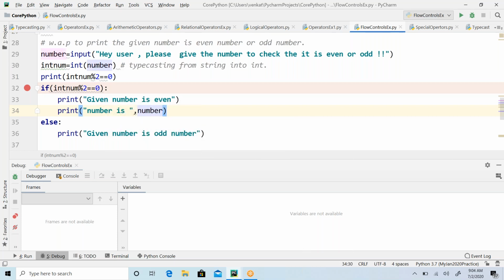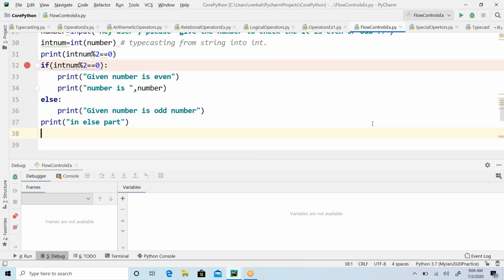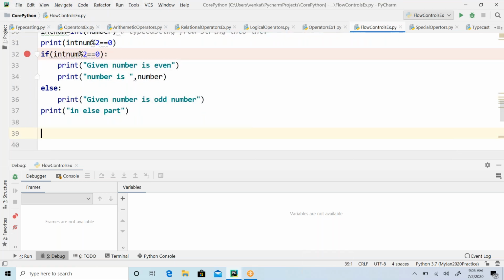Number is, I'm printing the number. Now guys, tell me the output. What is the output? Come on, guys, please tell me what the output is if I run this and say my input value is 10. So this is the 10 I have given. Now tell me what the output is, you can guess. Give me the complete output.